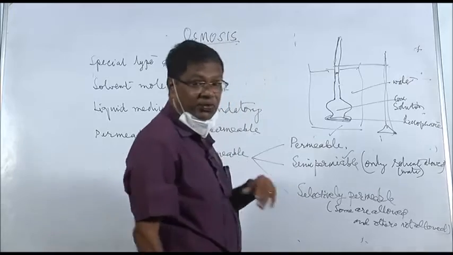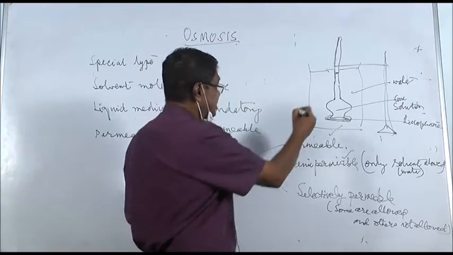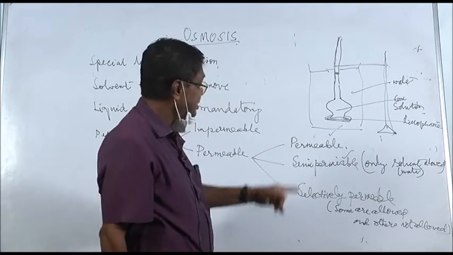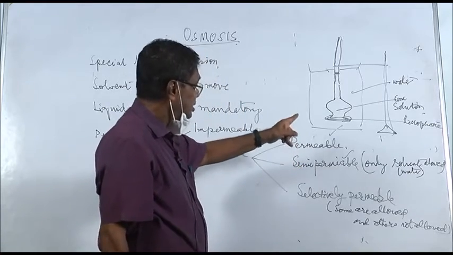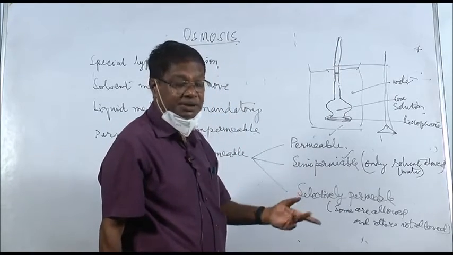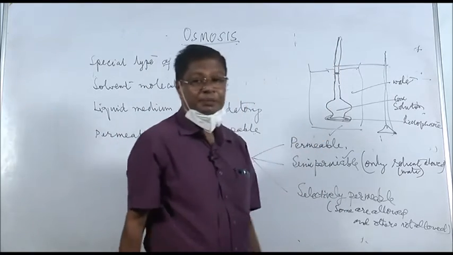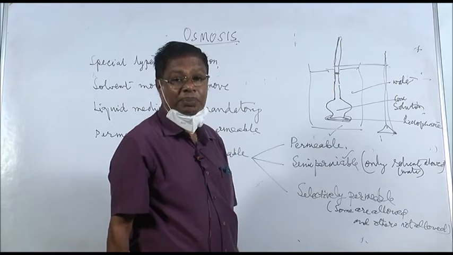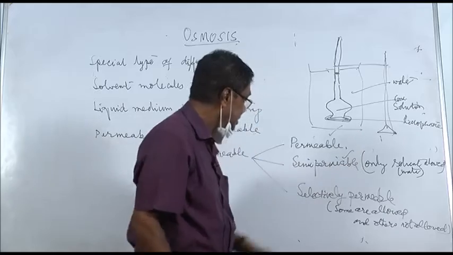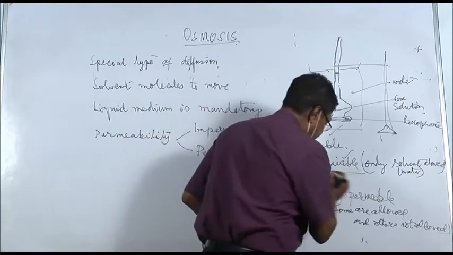Now you mark the initial level of water. You will find that water rises after some time. It is because water enters into the Thistle funnel by means of osmosis. This membrane is a semi-permeable membrane.